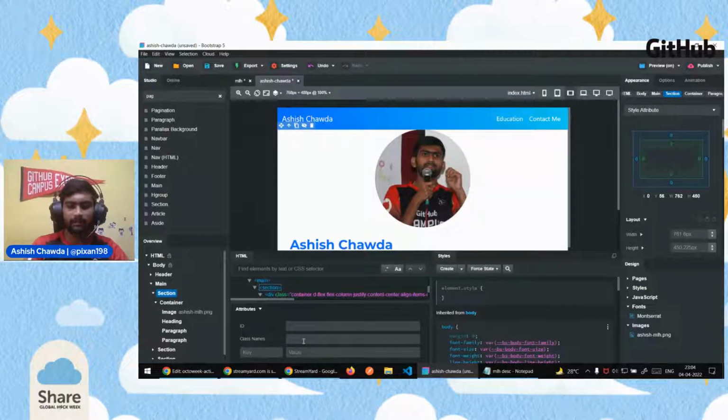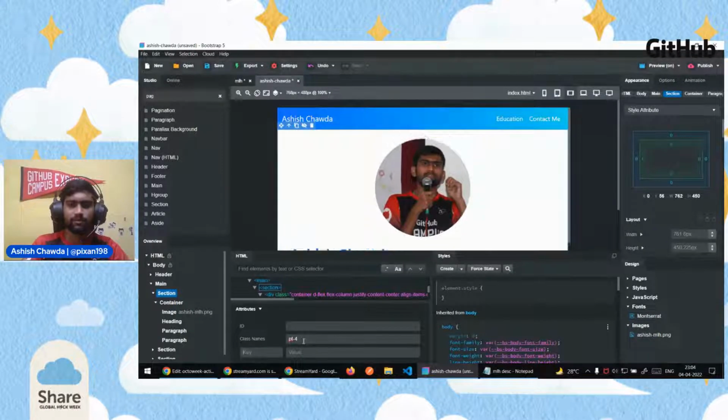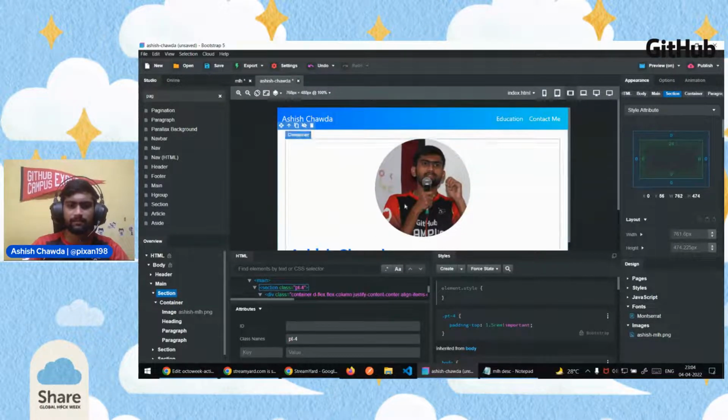For adding padding, there is also a utility class. We want to add padding at the topmost section, so we will add P, then T. P stands for padding, T stands for top, and we want to add 4 units here. So if I write pt-4, it will add some space here.